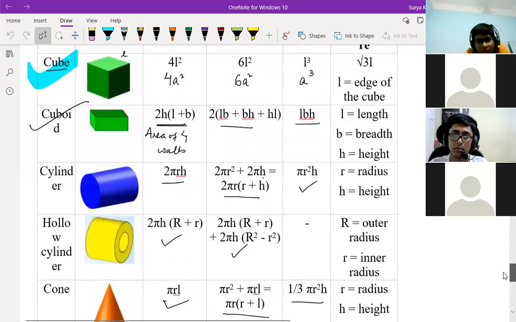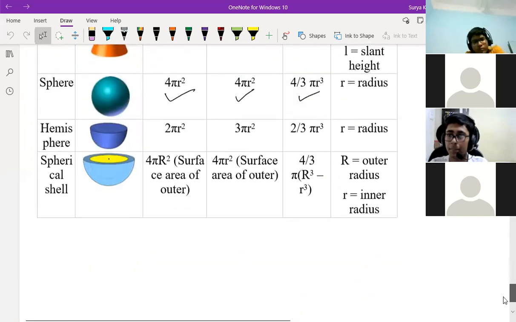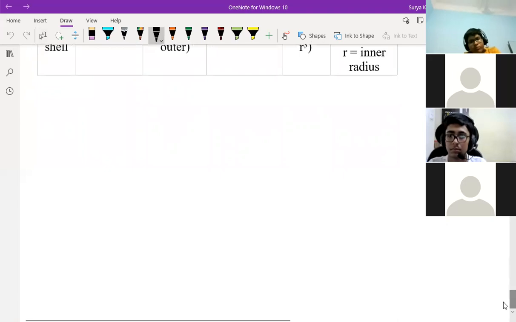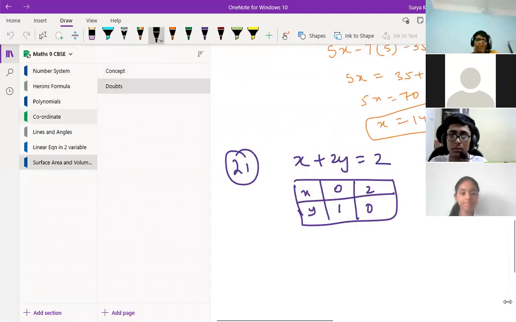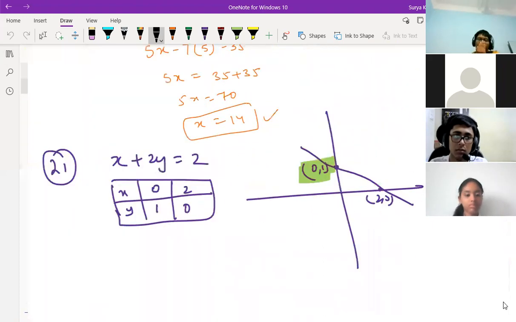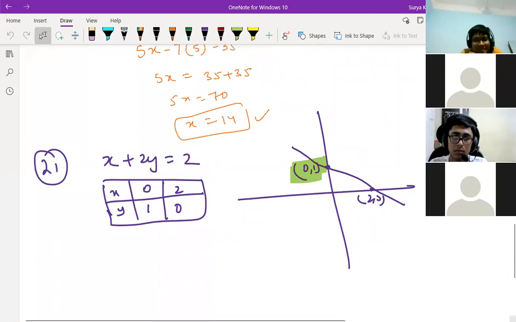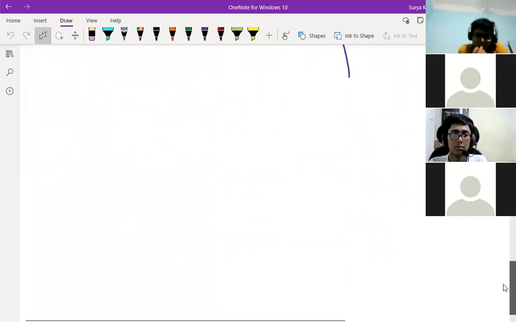So till now, children, anyone having doubt? No doubt, sir. Okay, then we'll just do some. We can calculate the area of 4 walls by finding one wall into 4. What is area of 4 walls equal to?